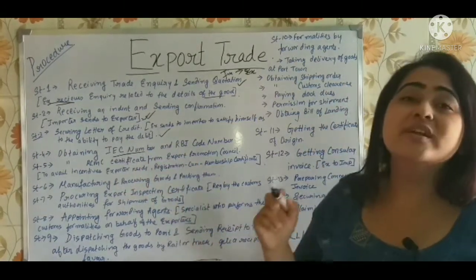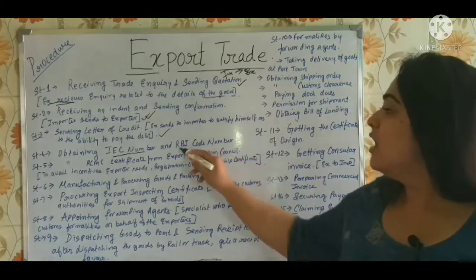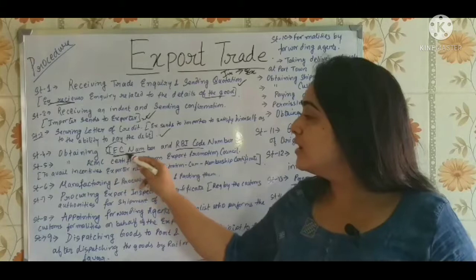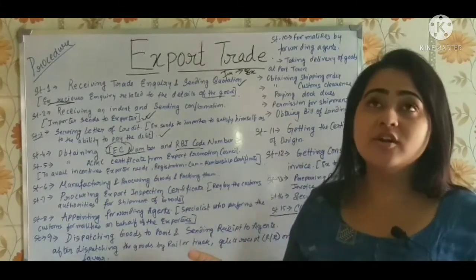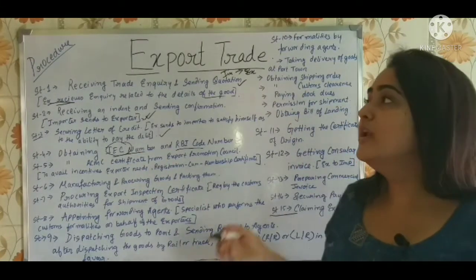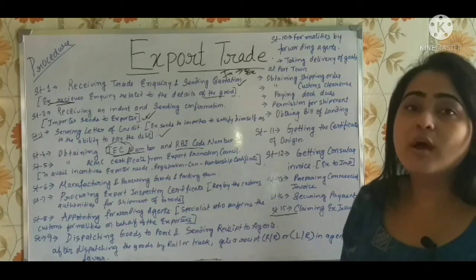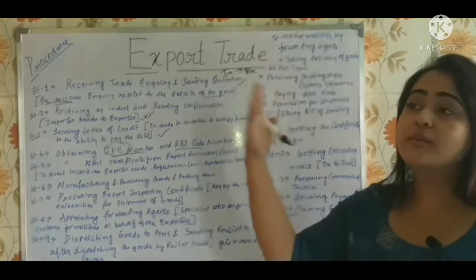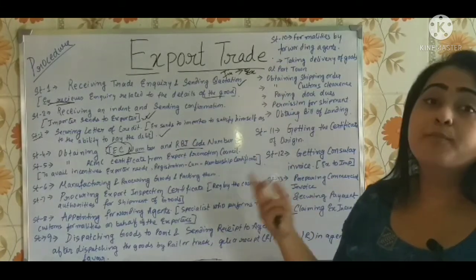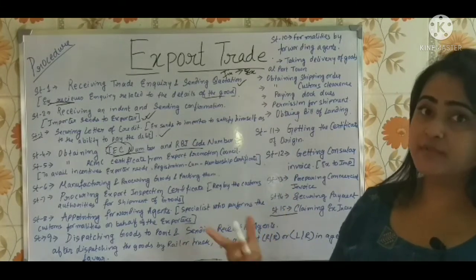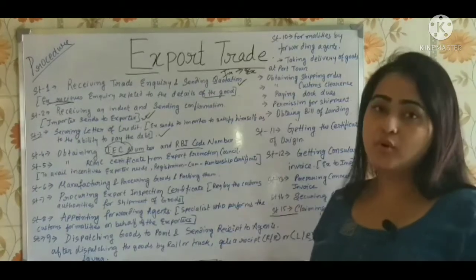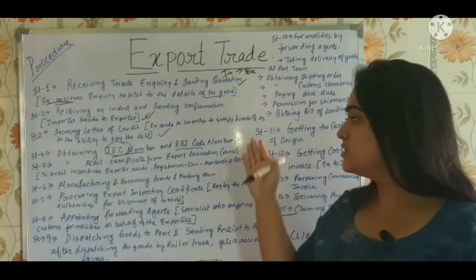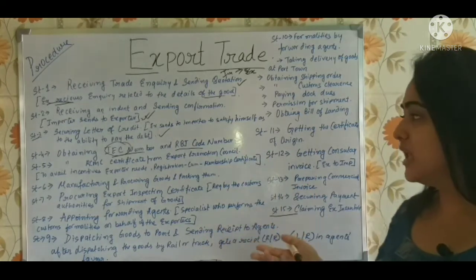What is that? Import export number, and the RBI code number. The import export code number, they can get it from the registrar of licensing authority department, who will be giving them this code number. This code number is actually needed especially when the goods are being transported using port, that is through ships. This import export code number is needed, and also the RBI code number. This also they can get from the banks itself.